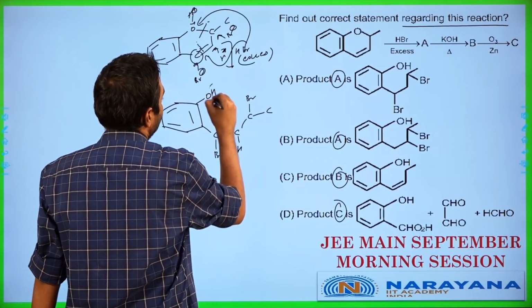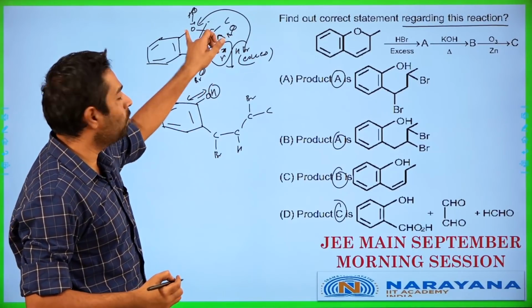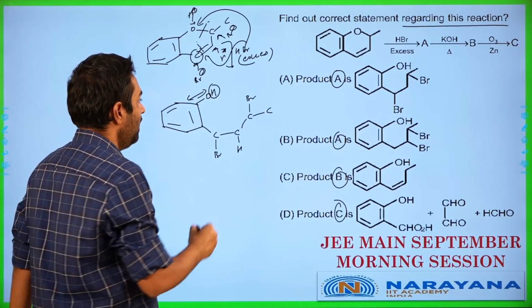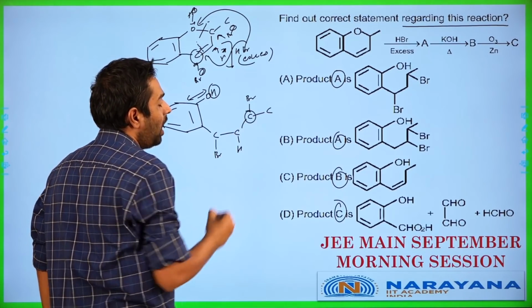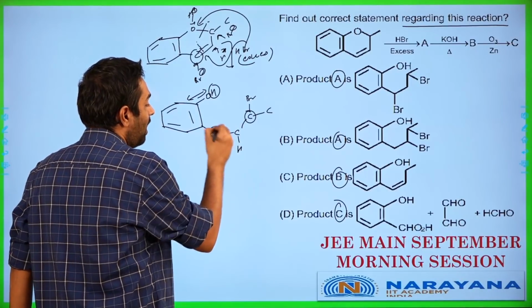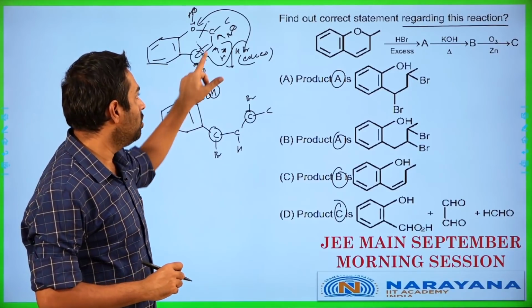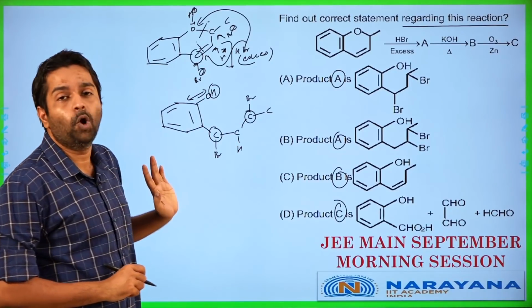For instance, this oxygen-carbon bond is going to be very difficult to break. So the hydrogen will go attack that particular oxygen and stay with it, and we'll end up having this bond breaking. Carbon becomes a carbocation, Br minus will go and attack over there. Here, this carbon is going to be a benzylic carbon. It results in a more stable carbocation. So the H plus will attack on this carbon, bromine will come over here.